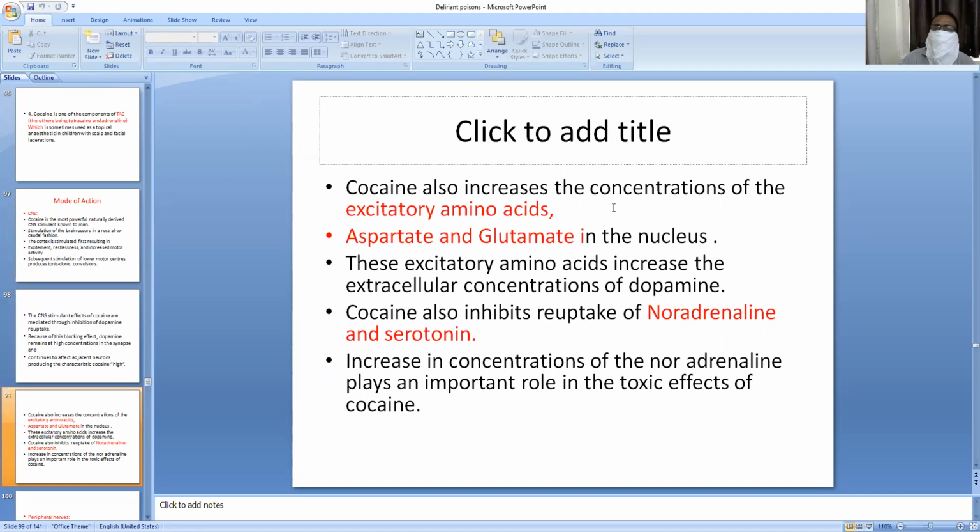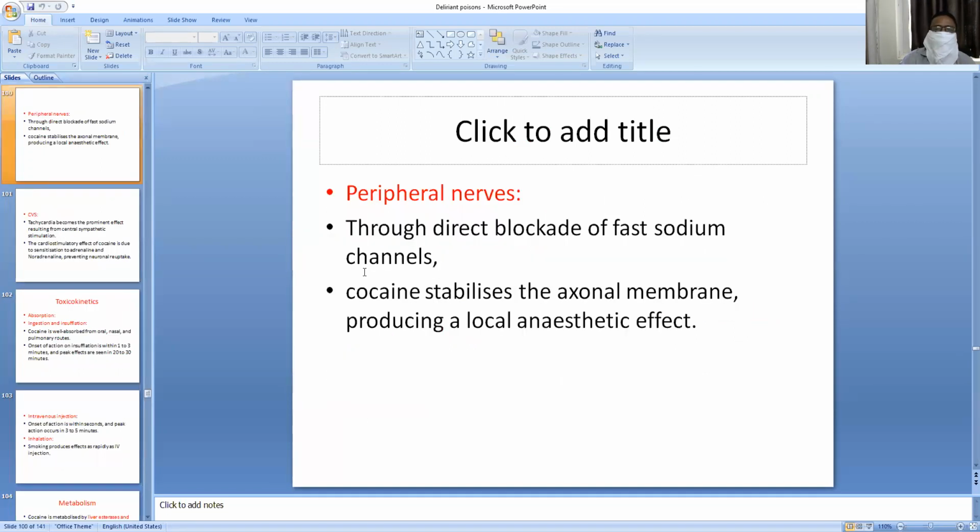Cocaine also increases the concentrations of excitatory amino acids like aspartate and glutamate in the brain nucleus, and this increases the extracellular concentrations of dopamine and inhibits the reuptake of noradrenaline and serotonin. I told you. The increase in concentration of noradrenaline, dopamine, and serotonin plays an important role in the toxic effects of cocaine. This is the main mode of action of cocaine. It also blocks sodium channels, and cocaine stabilizes the axonal membrane, producing a local anesthetic effect.